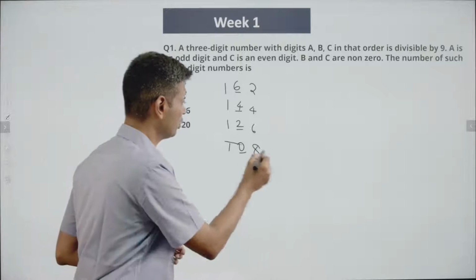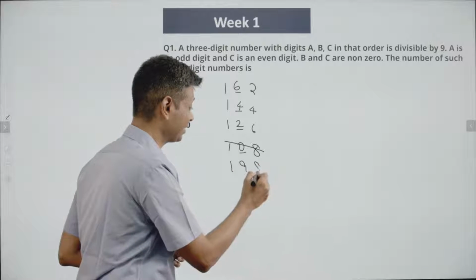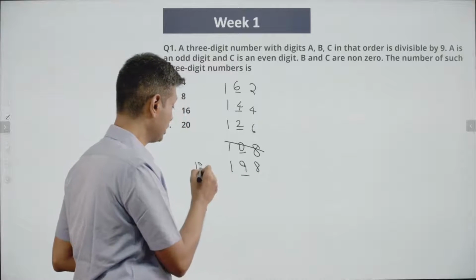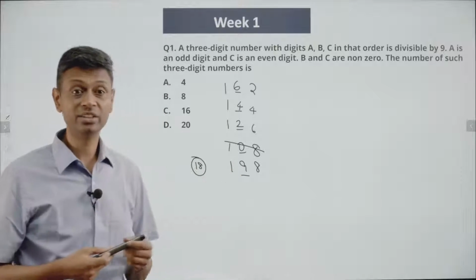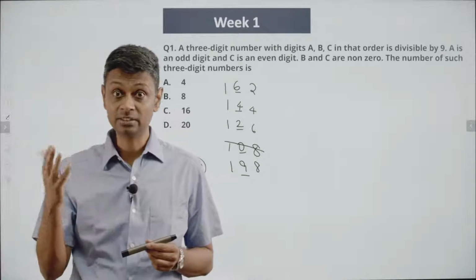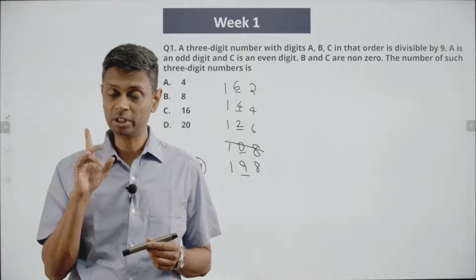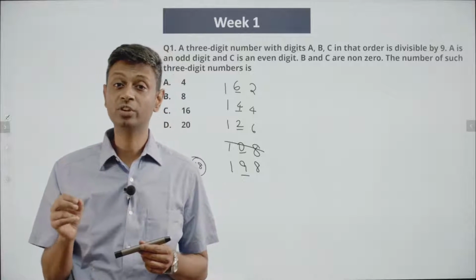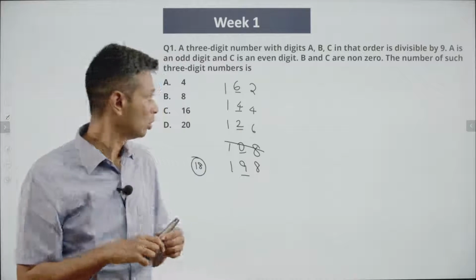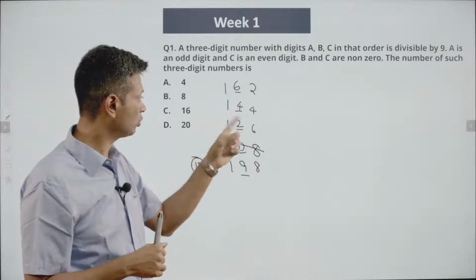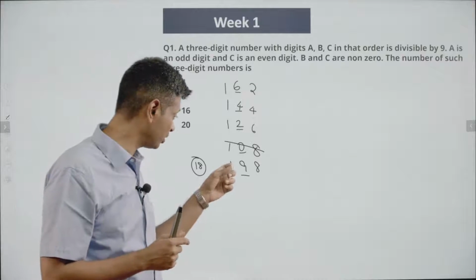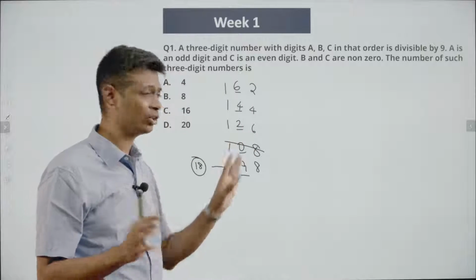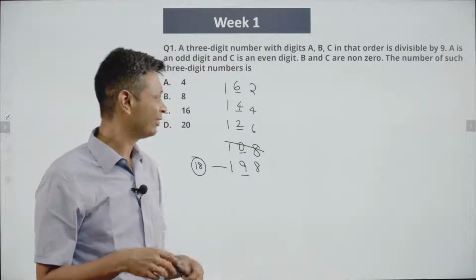We can have a scenario where it is 198, where the digits add up to 18. And so 198, digits adding up to 18, that's still a possibility. Sum of the digits has to be a multiple of 9. We're not told that the sum of the digits should be 9. And so 162, 144, 126, 198. Only in this case could we have the digits adding up to 18. In these scenarios, we cannot have 18. Right? We got the hang of it.